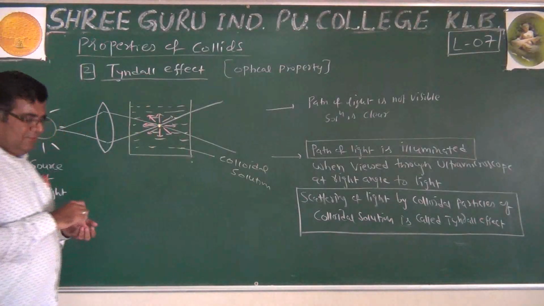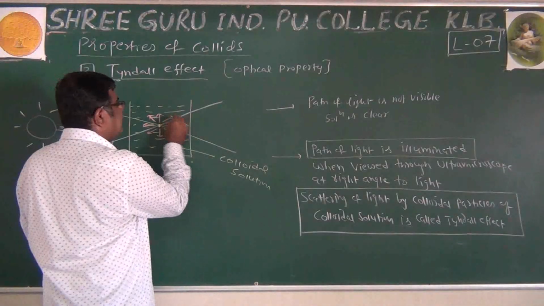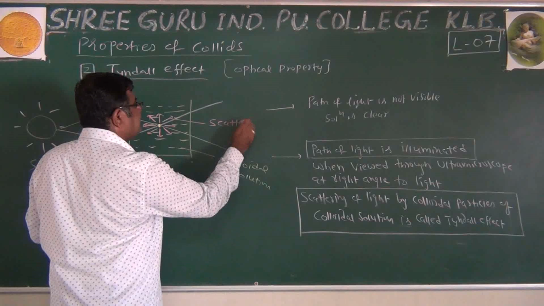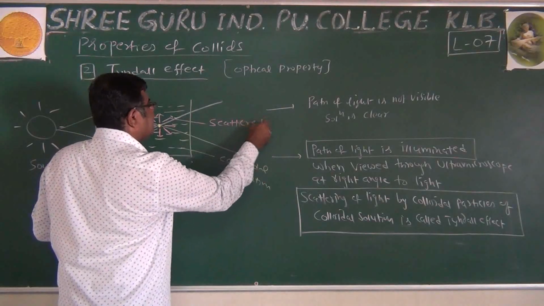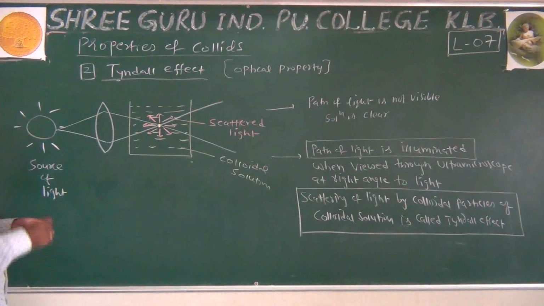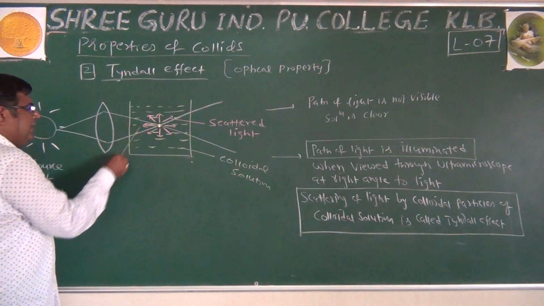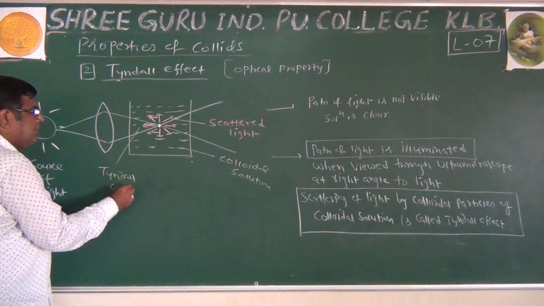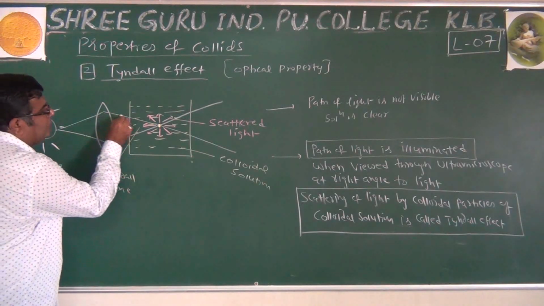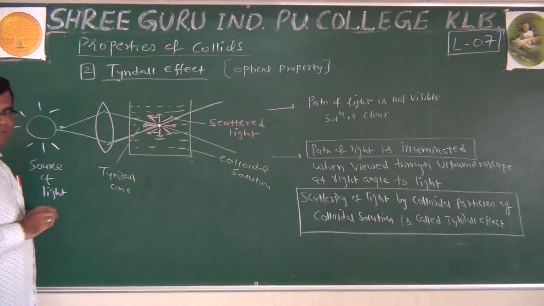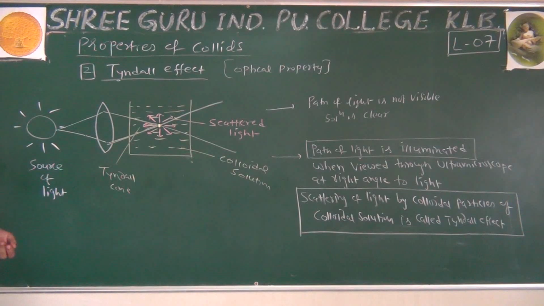Like this. So this is nothing but scattered light, and this particular part is called the Tyndall cone, because it's like a cone, like this. That's why it is called the Tyndall cone.